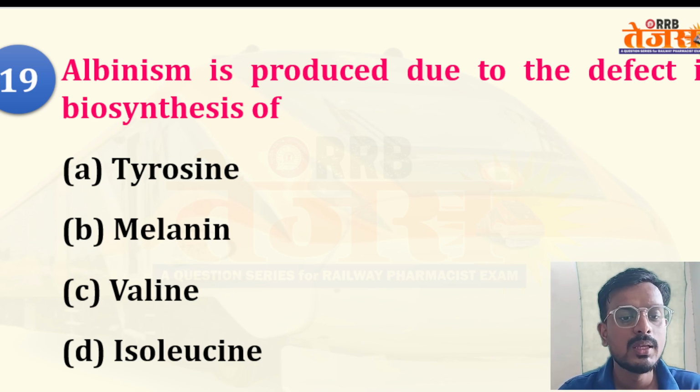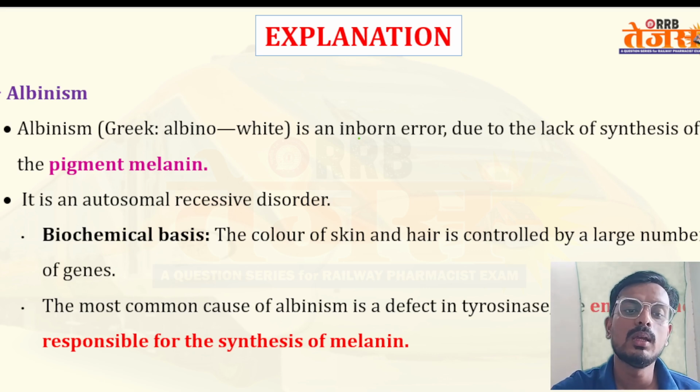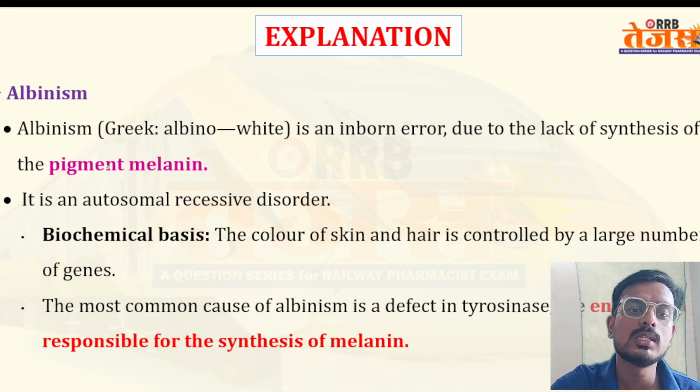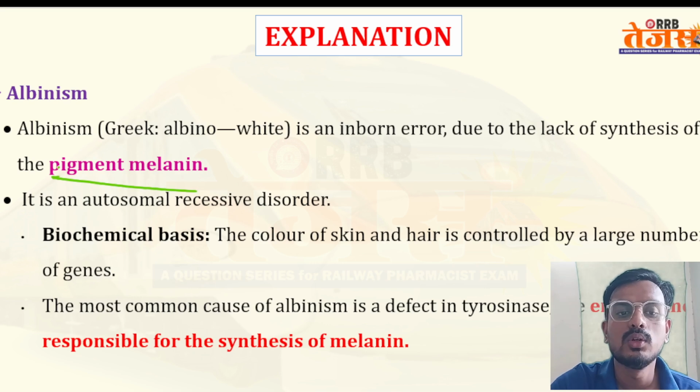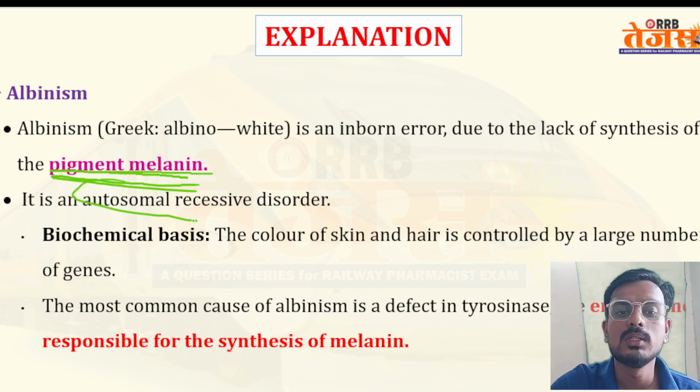Tyrosine, melanin, valine, and isoleucine. Albinism. So albinism is associated with melanin. Albinism, Greek albino means white, is an inborn error due to lack of synthesis of the pigment melanin. Due to lack of synthesis of melanin pigment, albinism basically occurs. This is basically an autosomal recessive disorder.